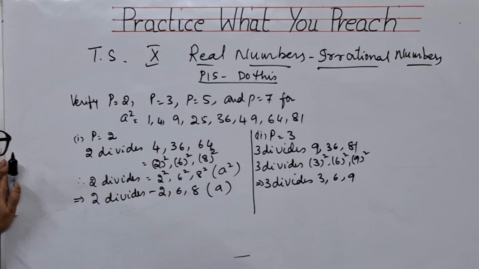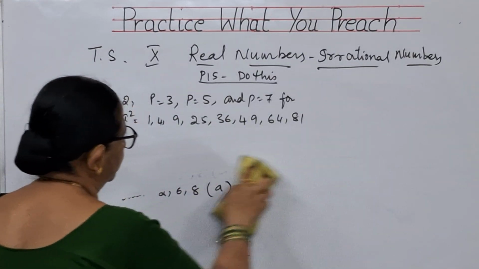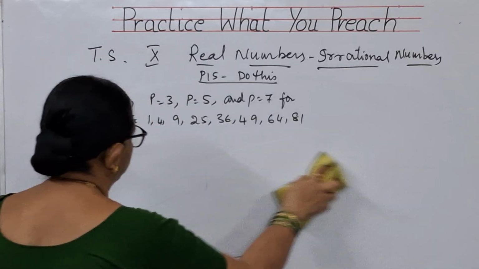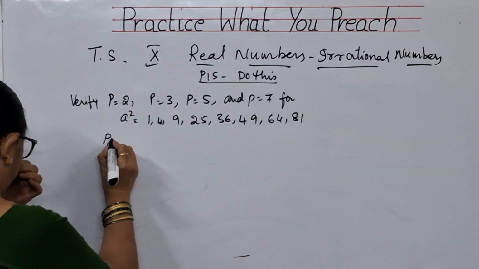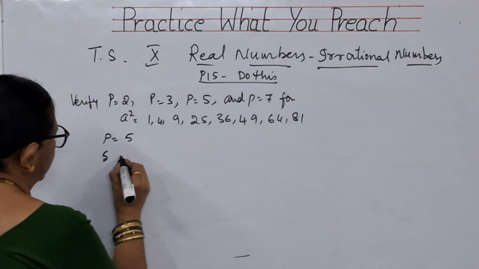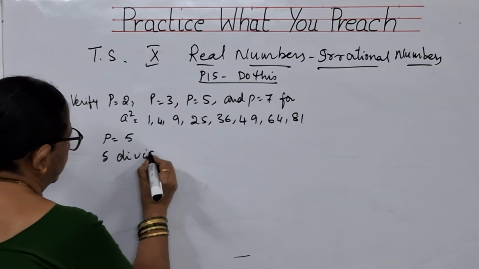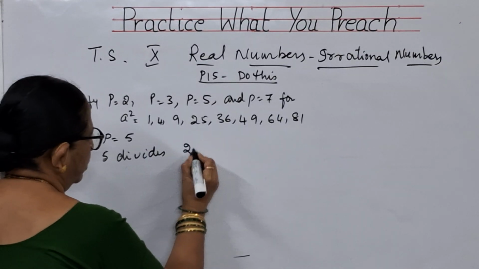First and second, I have done p is equal to 2, p is equal to 3. Now we will go to the next part, that is p is equal to 5. In this case, what are the numbers that are divided by 5? 5 divides 25.